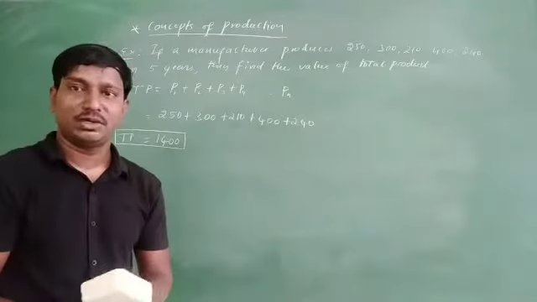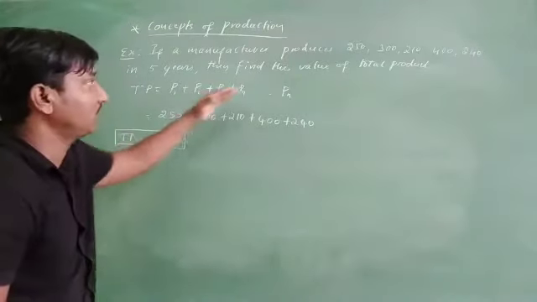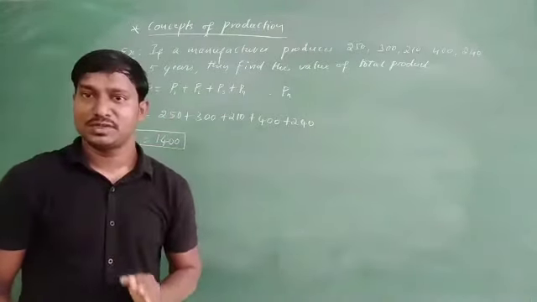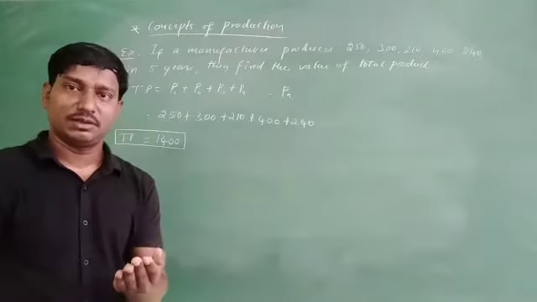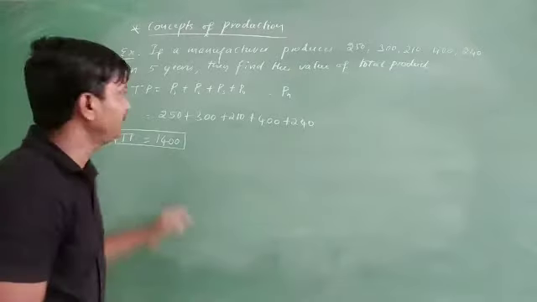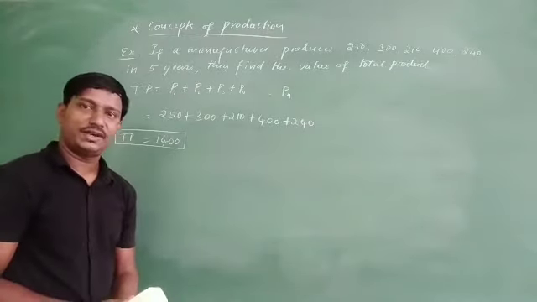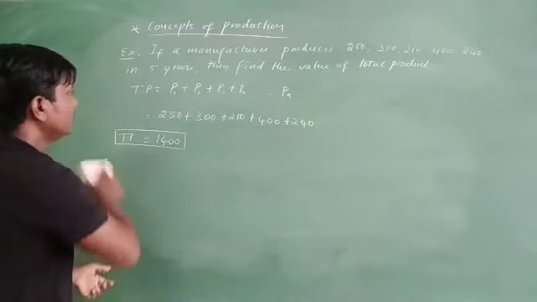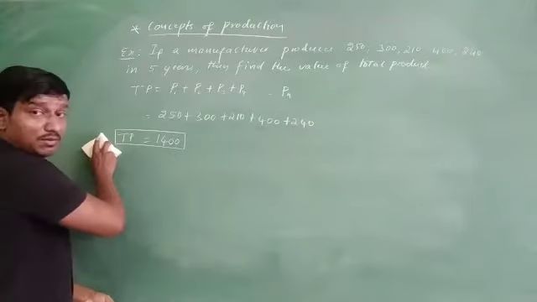We can apply another formula, and you should check in the example whether that information is given or not. If they have given the marginal product, AP and L, then we can apply that formula. Otherwise, you can apply a very simple formula to find the total product. So let us come to the second one now, that is average product.